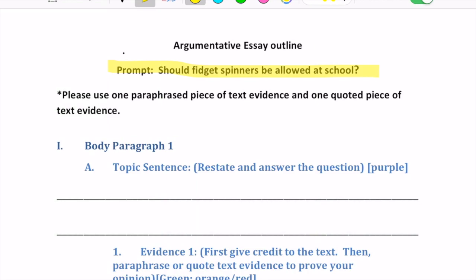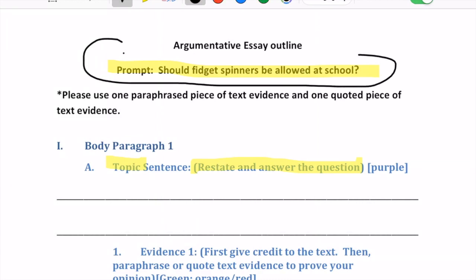If we look at this outline, the first thing we need to do is create a topic sentence. And notice how the parentheses tell us how we're going to create a topic sentence. Our topic sentence is restate and answer the question. So our question again is, should fidget spinners be allowed at school? We need to first create an opinion. So we're either going to be on the yes side or on the no side. Then we're just going to take this should and move it to right there. And that's all we need to do.